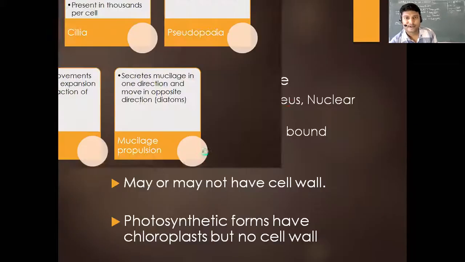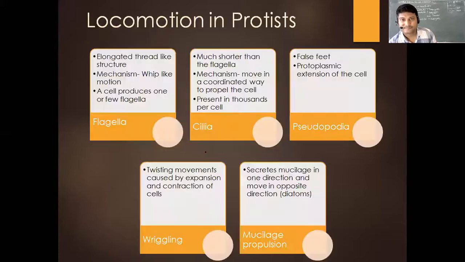So much less. Yes. So cilia, you can see they are much shorter, and they are going to work in a coordinated manner, because they are not going to be present in one or two. Instead, thousands of the cilia are present all over the cells.